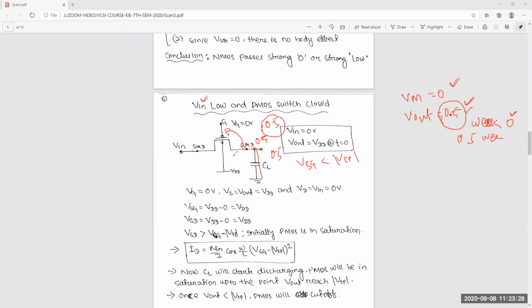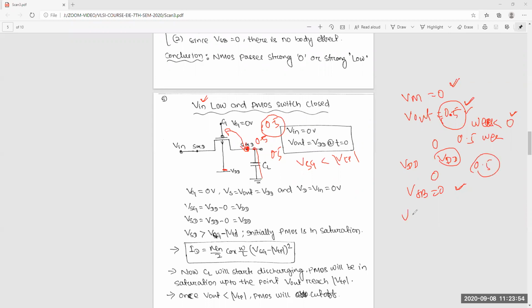And again you can see, this is your source, and this is your body. So body is equal to VDD. Initially source was VDD, the difference was 0, VSB was 0. No body effect. But now this voltage is less, finally 0.5.